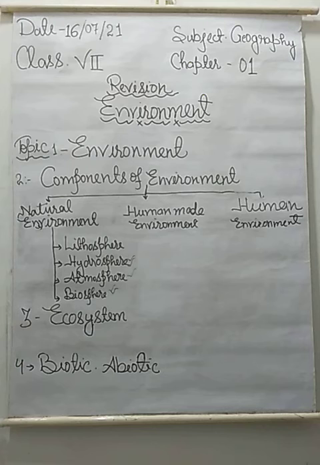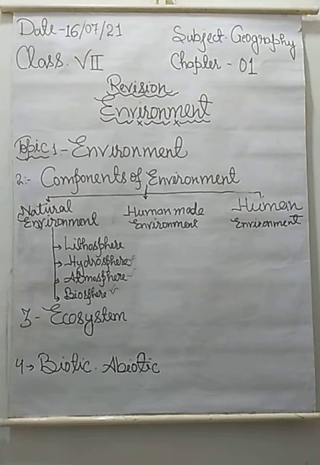So students, now the next important point is ecosystem. What is an ecosystem? So students, all plants, animals and human beings live together, and they are all dependent on each other to complete their needs and requirements.